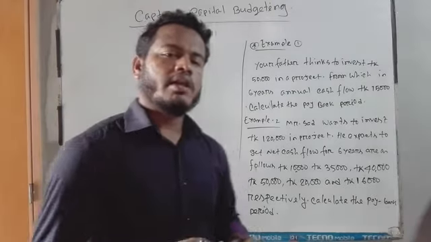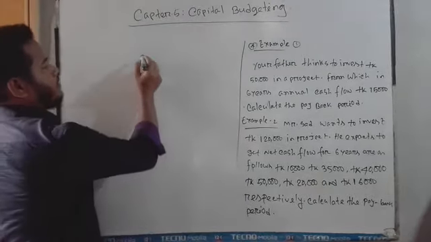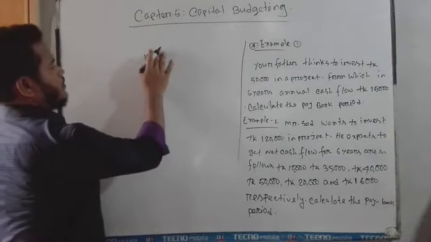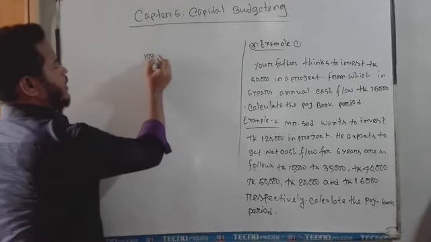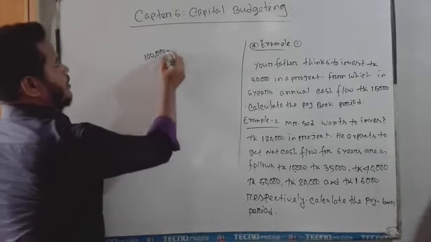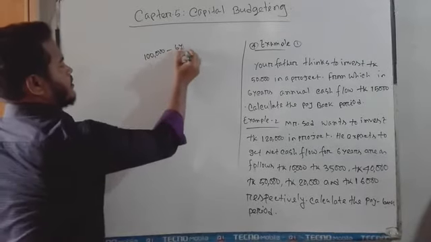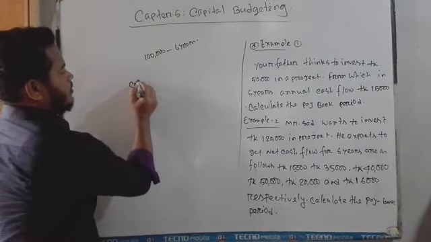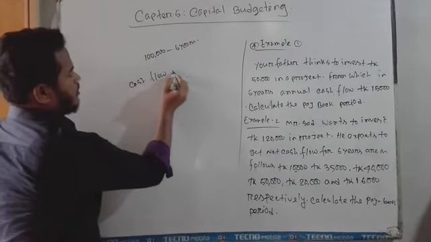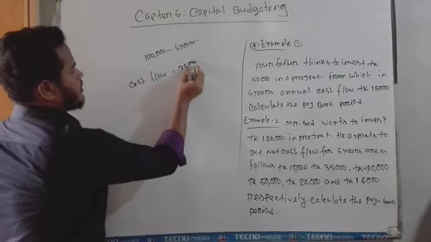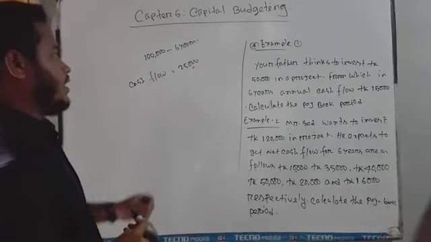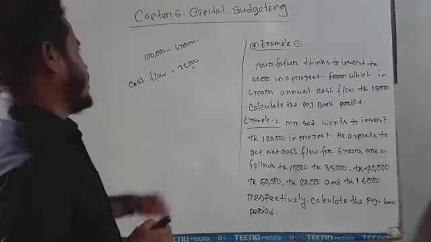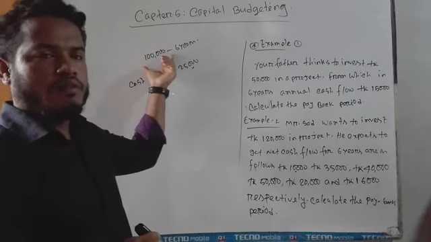Suppose I invest 1 lakh taka for 5 years or 6 years, and the annual cash flow is 25,000 taka. Then I can easily solve in how many years it comes back. Here the initial investment is 1 lakh taka.